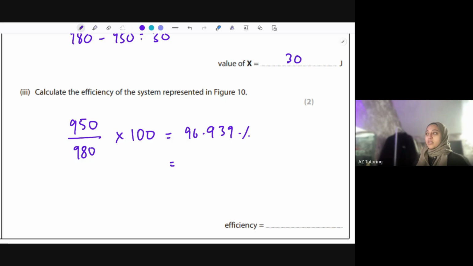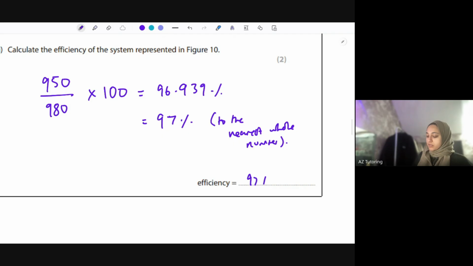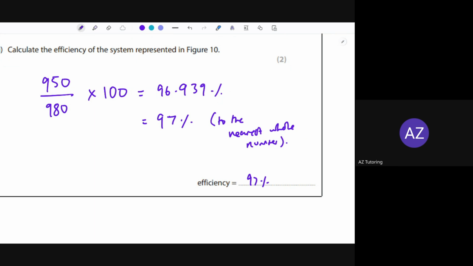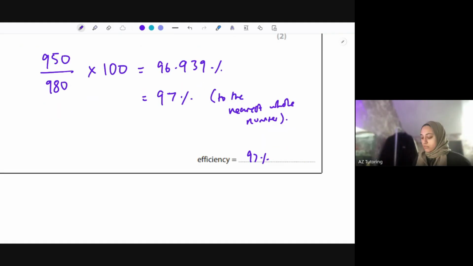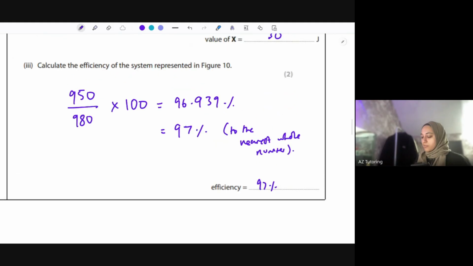You could round that to 1 decimal place, or you could round it to a whole number. Just be specific to the examiner what you've rounded it to. So 97% to the nearest whole number. So that's 97%, the efficiency.